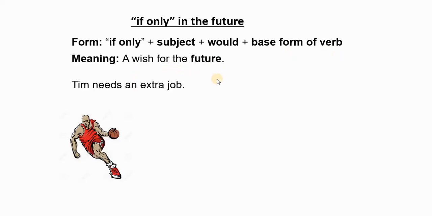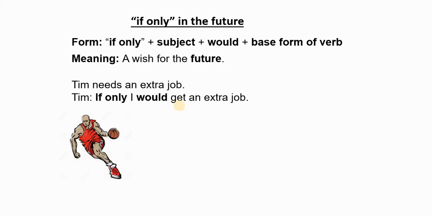Yes? Example: Tim needs an extra job. Tim says, if only I would get an extra job. So, if only, subject, would, and here is the base form of the verb, which is get. So, Tim hopes that he will get an extra job in the future. That's what this means. He's hoping to get an extra job in the future.